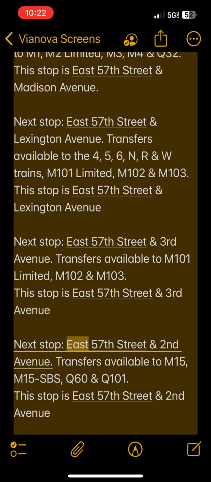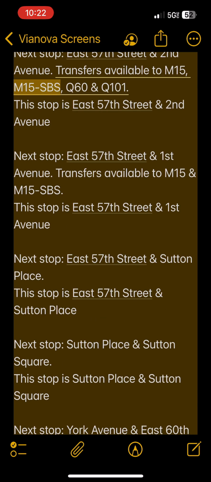Next stop, East 57th Street and 2nd Avenue. Transfers available to M15, M15 SBS, Q60 and Q101. This stop is East 57th Street and 2nd Avenue. Next stop, East 57th Street and 1st Avenue. Transfers available to M15 and M15 SBS. This stop is East 57th Street and 1st Avenue.